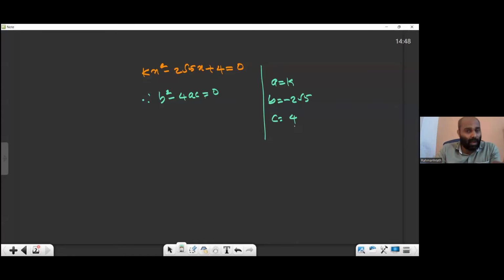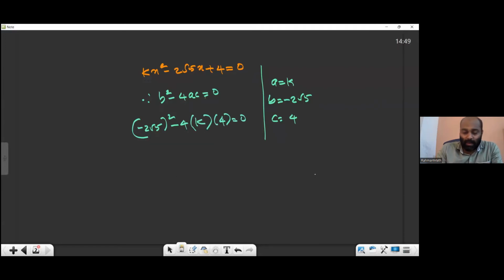No substitution. Some people have already done it, I know, but everybody does not have the same brain capacity, so we have to consider each and every one. Those who are very bright can practice this sheet and all. Advanced questions will also come once we finish the topic, that will be added later, not now. I won't give any advanced questions now, some are there, but we'll add more later. Just try to understand. So b, minus 2 root 5 whole square, minus 4 times k times 4 equal to 0.